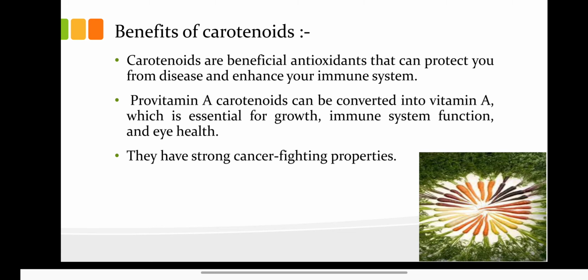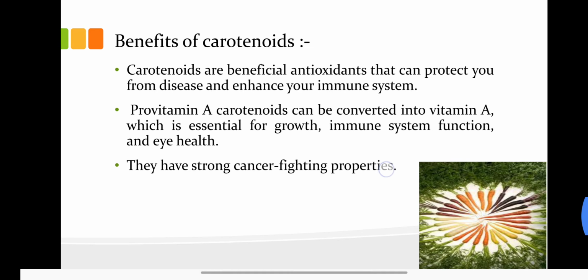Now we are going to discuss the benefits of carotenoids. Carotenoids are beneficial antioxidants that can protect you from disease and enhance your immune system. The second benefit of carotenoids is that provitamin A carotenoids can be converted into vitamin A. And vitamin A is essential for growth, immune system function and eye health. So indirectly we can say that provitamin A carotenoids are very important to humans.